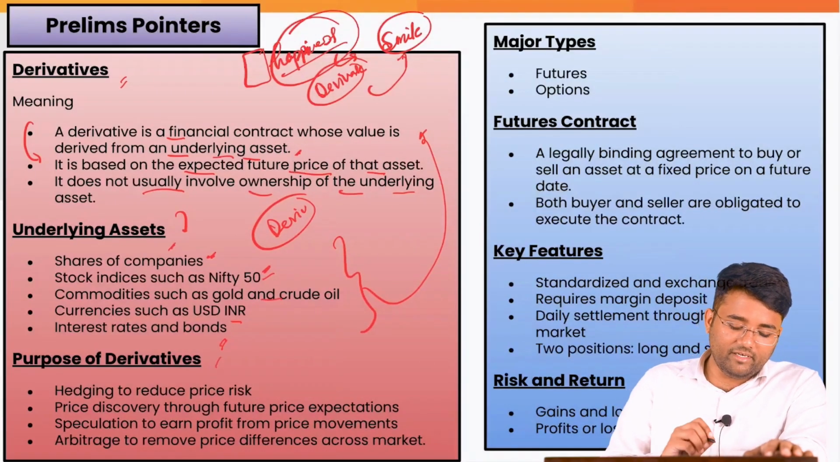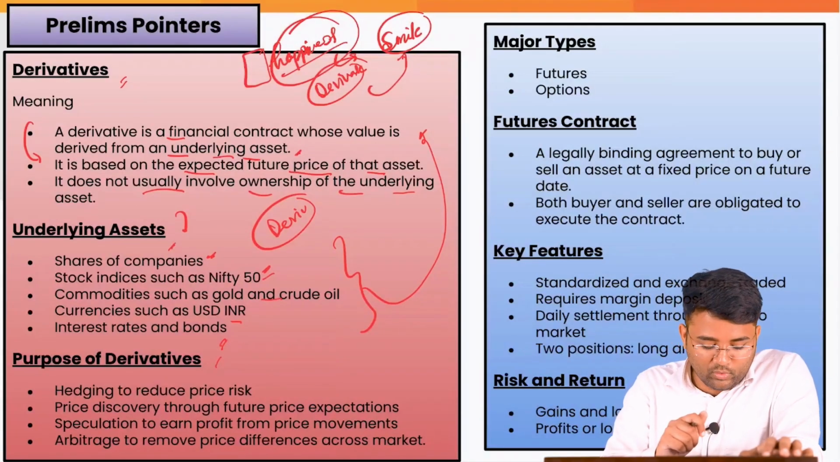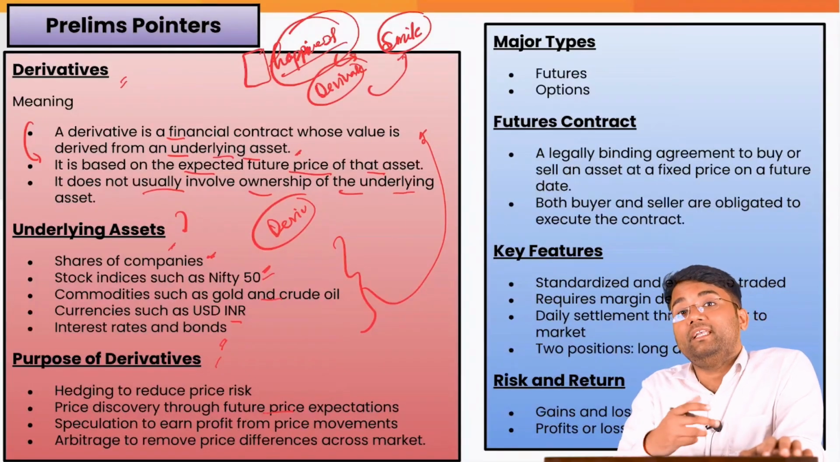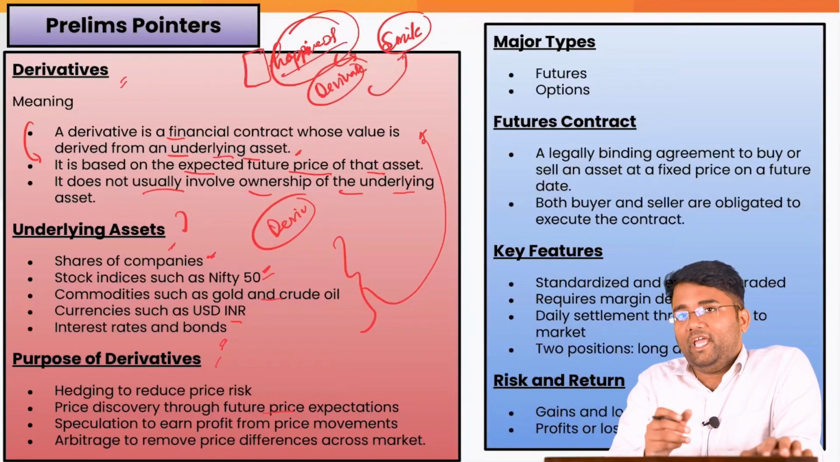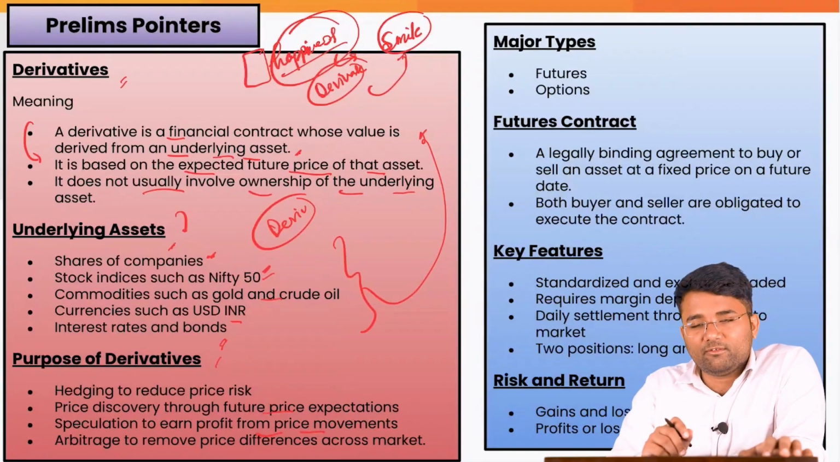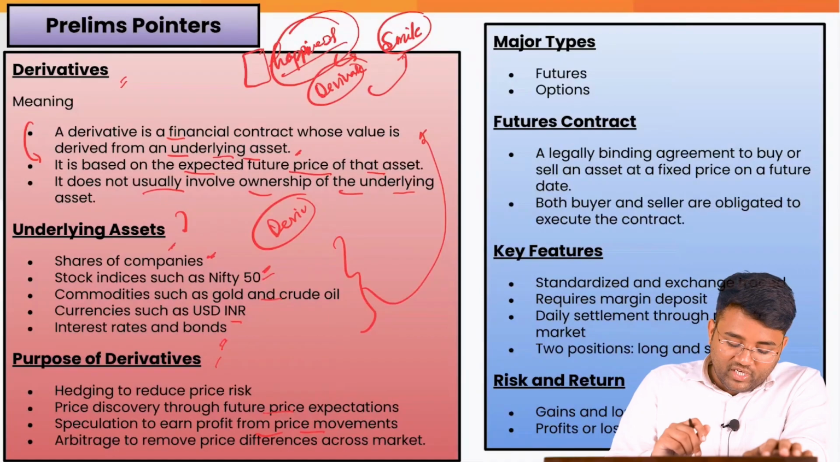The purpose of this derivative is to do hedging to reduce the price risk, and speculating. Price discovery through the future price expectation that whether there will be demand or more supply of that particular asset. Speculation to earn profit from the price movements. There are some sophisticated investors who do have the experience in this kind of trading, so they earn profit also. Arbitrage to exploit the price difference across markets.